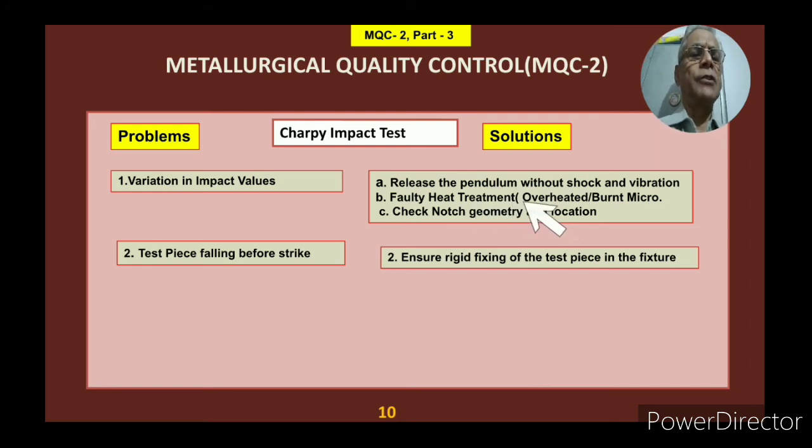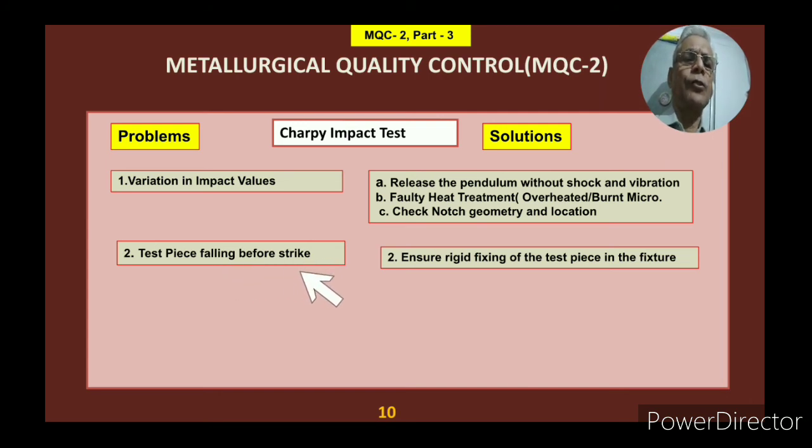Then faulty heat treatment also, you have to confirm that heat treatment is okay or not. If it is not okay, then also it will create problems. And check notch geometry and location. All these things are very important, and they are the solution to this particular problem where you find impact value varying in different cases.